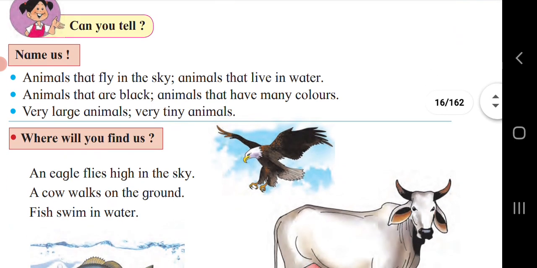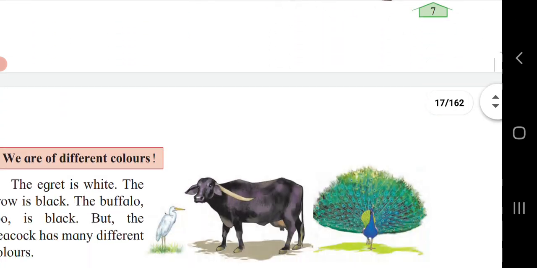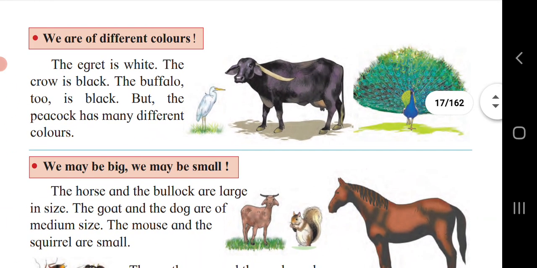Very large animals: elephant, hippopotamus, rhinoceros, whale, horse. These are the very large animals. Very tiny animals: ants, gnats, mosquitoes, lice. These are the very tiny animals. Also we had seen the different animals.